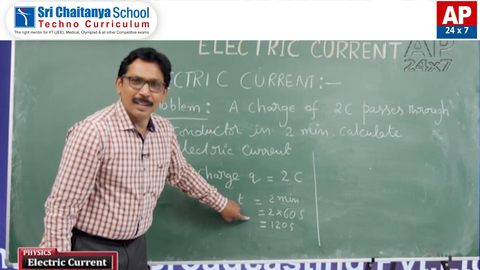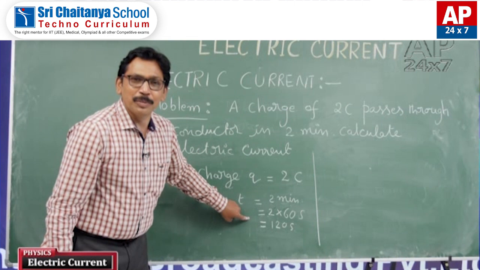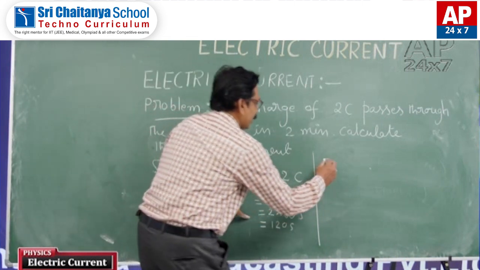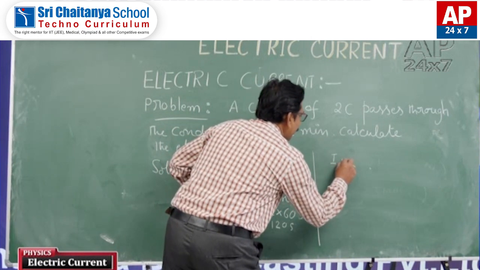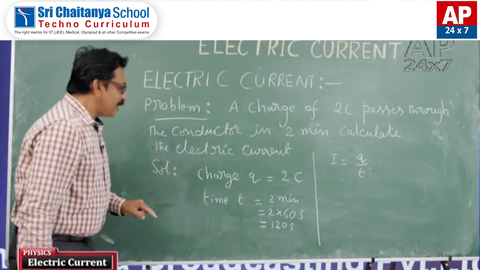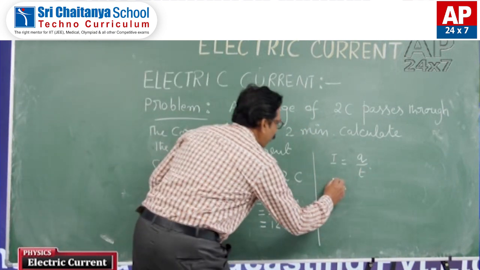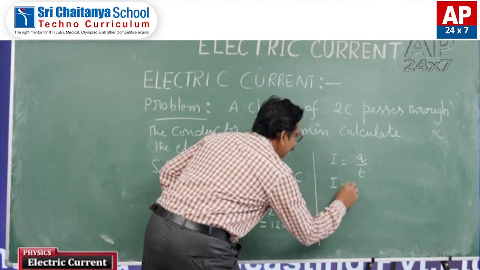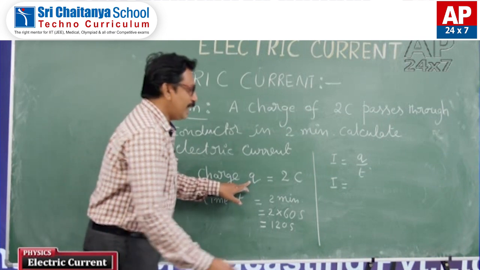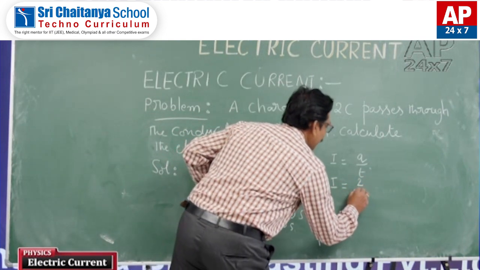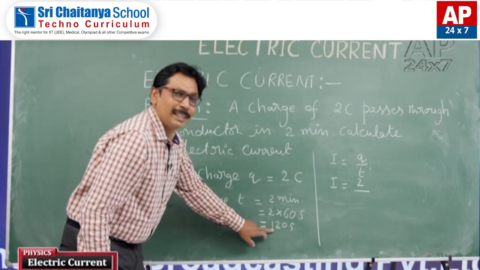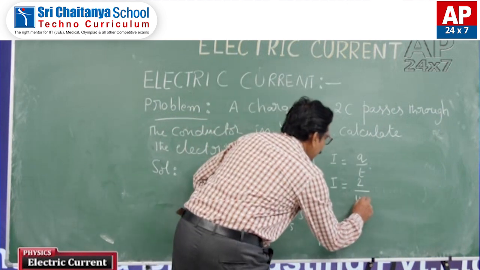So current I is equal to Q by T. I want to find I, and Q here is 2, divided by the time here, 120 seconds.